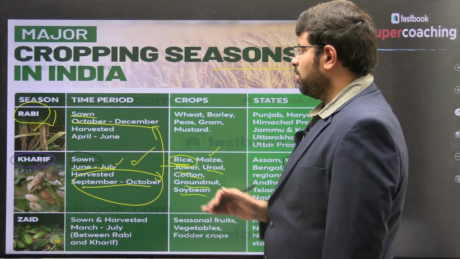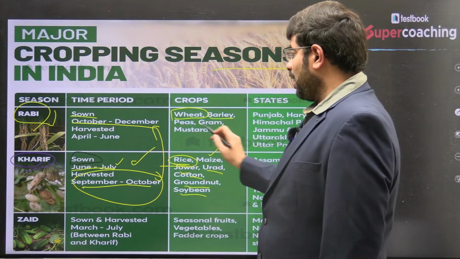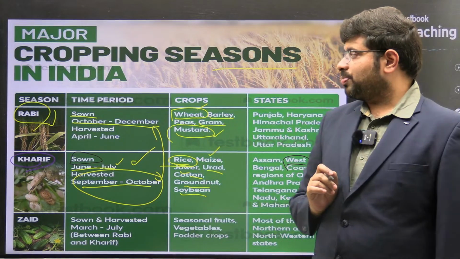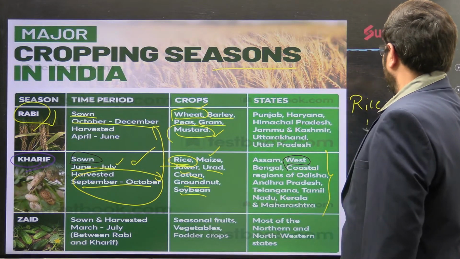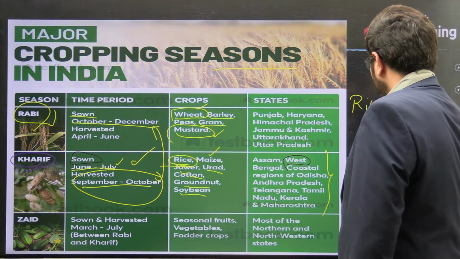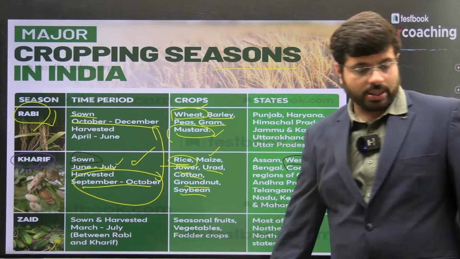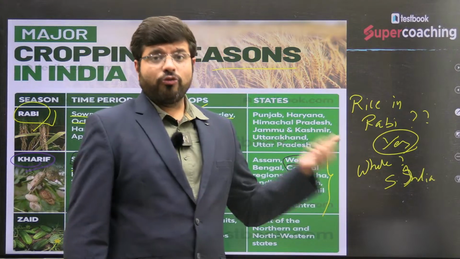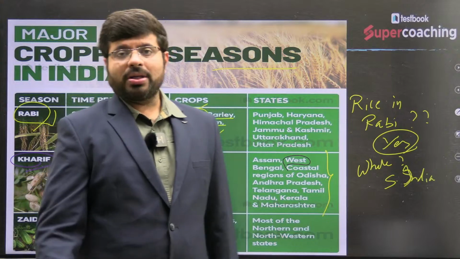Keeping this in consideration, wheat is majorly grown in the Rabi season. Barley is grown, gram is grown, mustard. In fact, wheat and mustard are very important Rabi crops. Also remember, is rice grown in Rabi season? Rice in Rabi? Definitely yes. Where? South India. It is grown in the southern Indian states, because that is where temperatures are still warm enough. Say Tamil Nadu, very much warm enough even in the months of December, January.